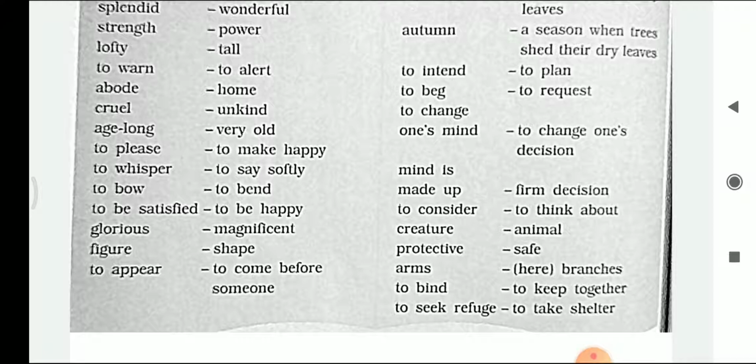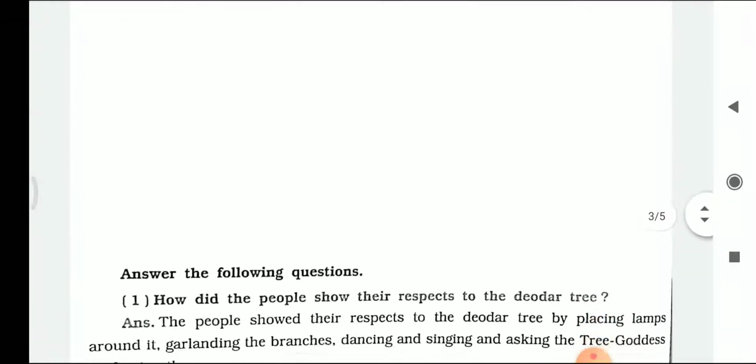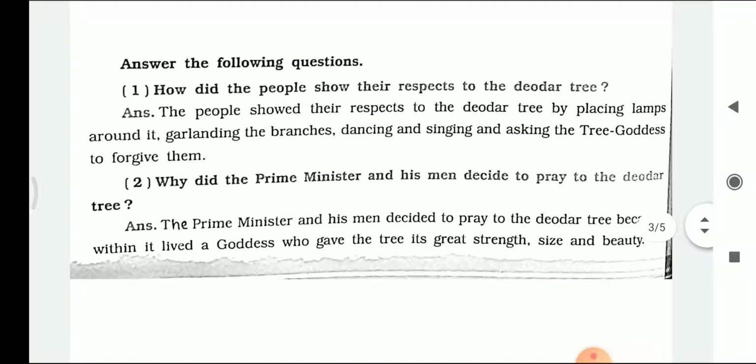Creature, that is animal. Protective means safe. Arms, here in this chapter, arms means branches. To bind, that means to keep together. To seek refuge, that means to take shelter. So these were the meanings of activity number 4. Let's see the question answers of activity number 5.